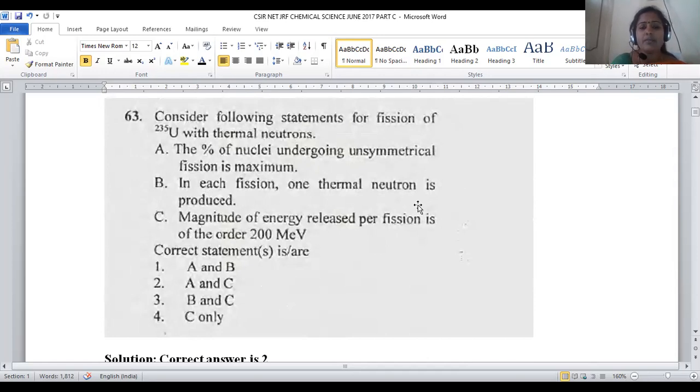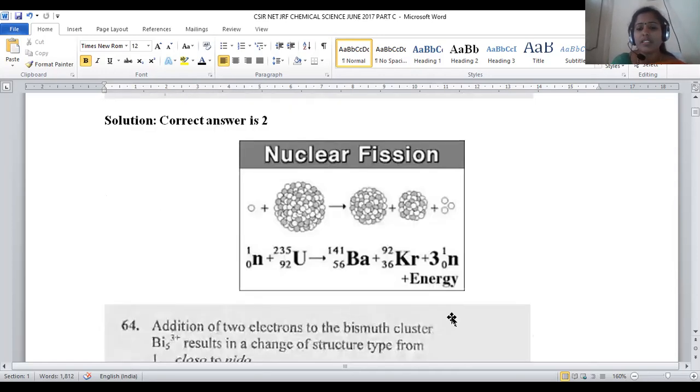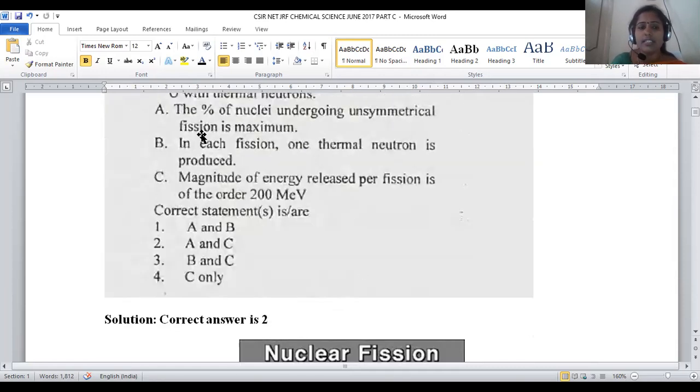In each fission, one thermal neutron is produced. So here we can clearly observe, how many neutrons are ejected during the reaction? 3 neutrons are ejected. 3 neutrons are generated during the fission. So this statement 2 will not be a correct one.